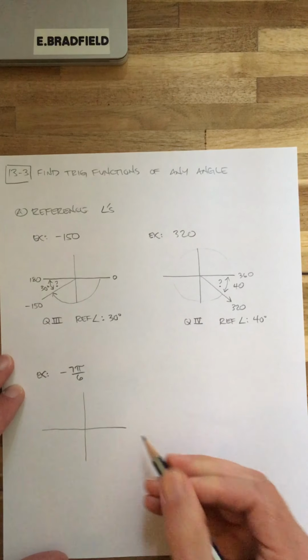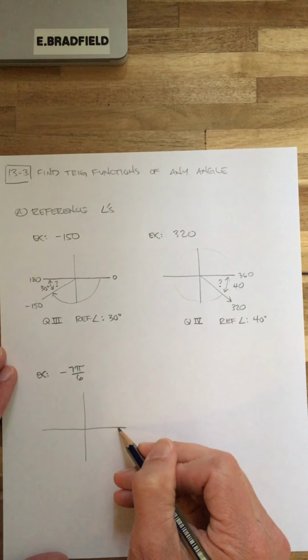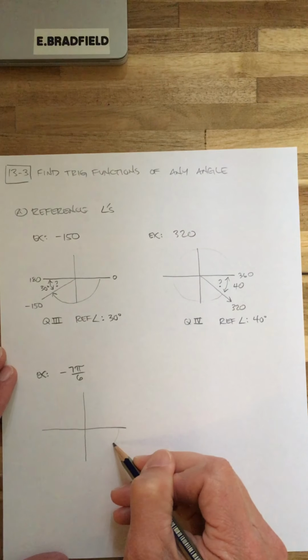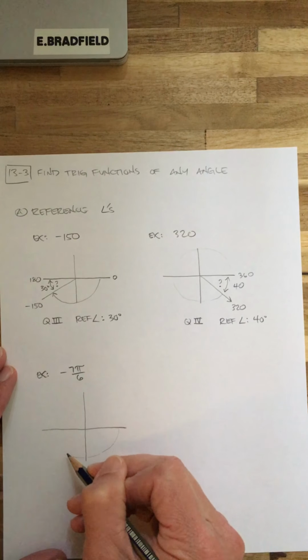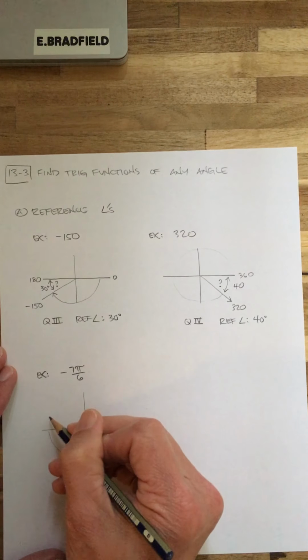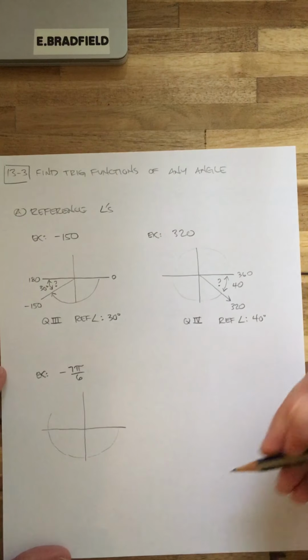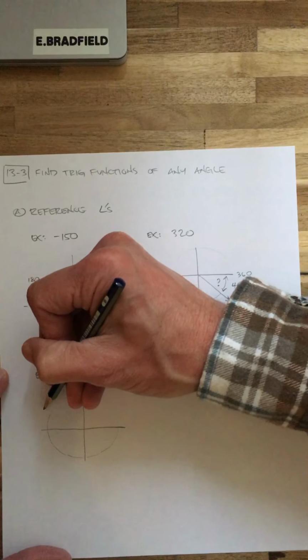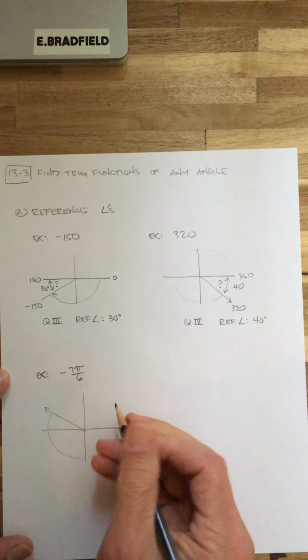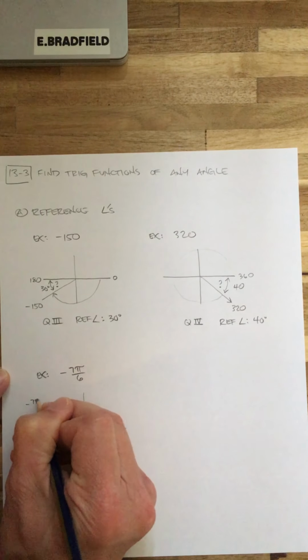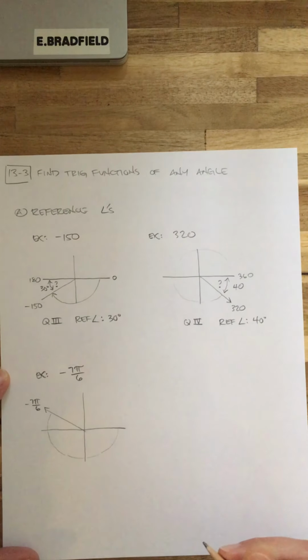Well, here, let's go -1 pi over 6, 2 pi over 6, 3 pi over 6, 4 pi over 6, 5 pi over 6, 6 pi over 6, 7 pi over 6, right? So this is -7 pi over 6.